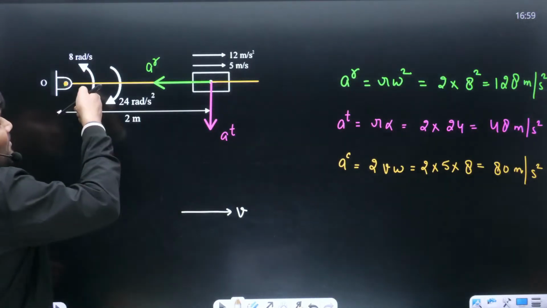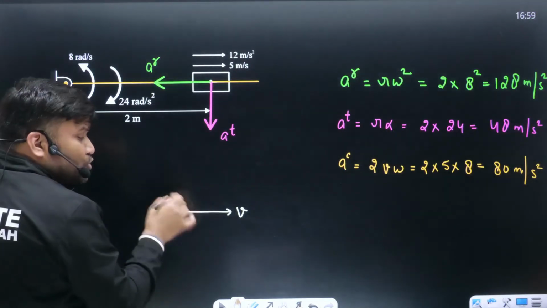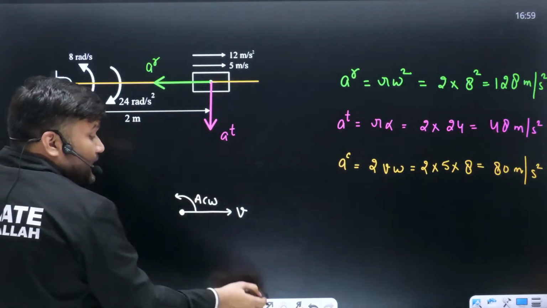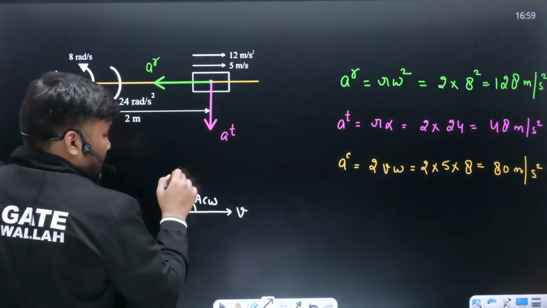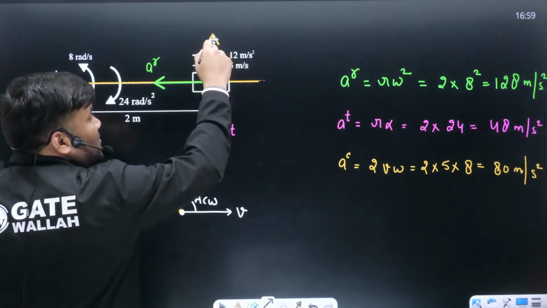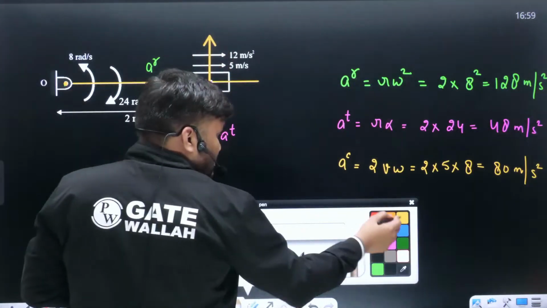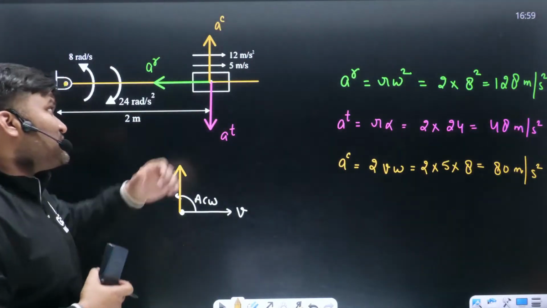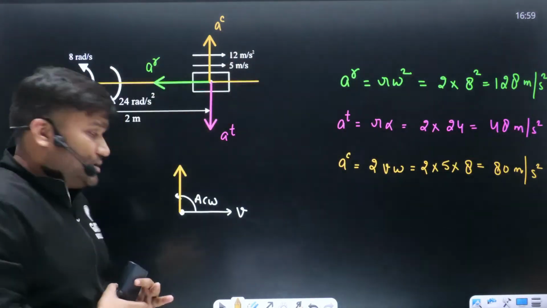Omega is anti-clockwise, no? So you have to rotate this anti-clockwise about the tail. Rotating 90 degrees, you will reach here. This is the Coriolis acceleration. Let me draw that. Coriolis acceleration is somewhere here. Coriolis acceleration. And one acceleration is already given, 12 meter per second square, in the direction of sliding velocity.